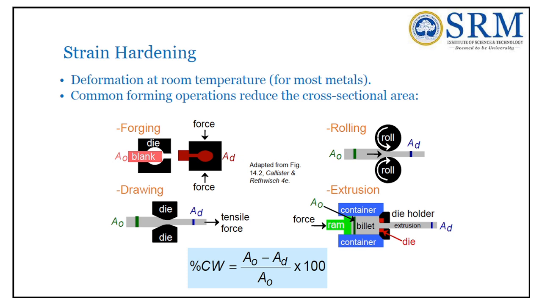The common deformation, strain hardening, is mostly in cold working of metals. You can see strain hardening takes place in cold working processes like forging, rolling, drawing and extrusion. Deformation at room temperature for most metals, common forming operations, reduces the cross sectional area. When the material is disturbed by means of a tensile force, it automatically releases its internal energy to oppose its motion.